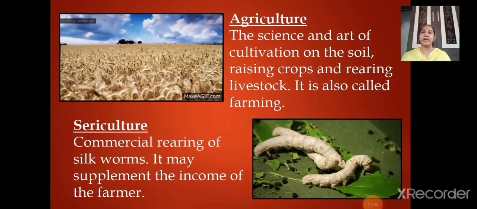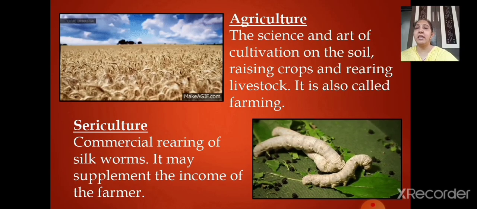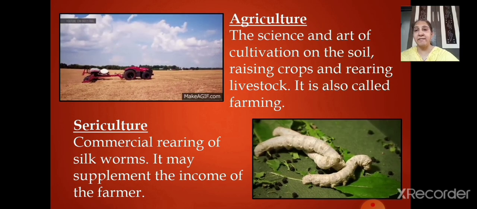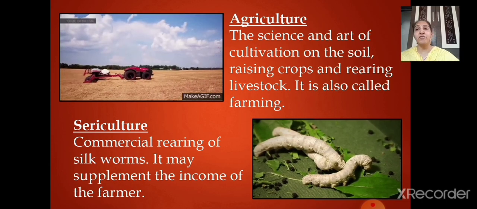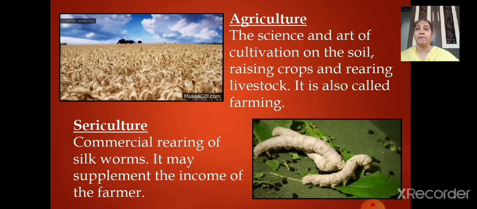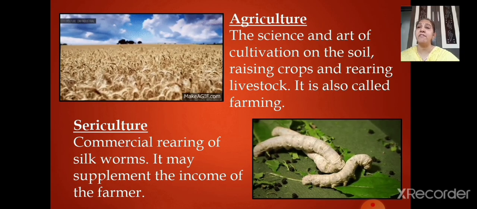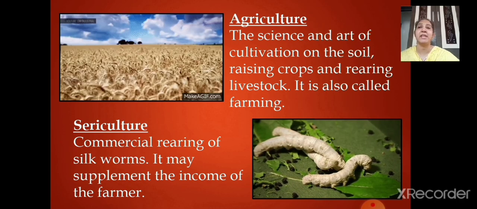Now let's understand the meaning of this agriculture here. You can see here the image has been given to you of agriculture. The science and art of cultivation on the soil, that is raising crops and rearing livestock. It is all called farming. Agriculture can also be called farming. It is one and the same thing.